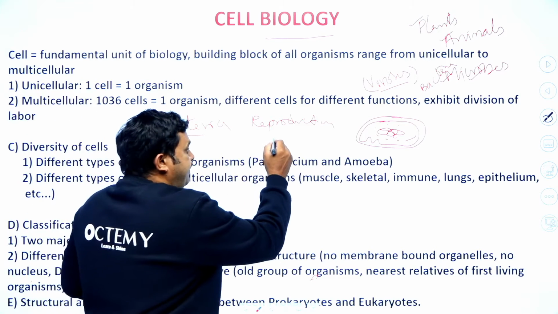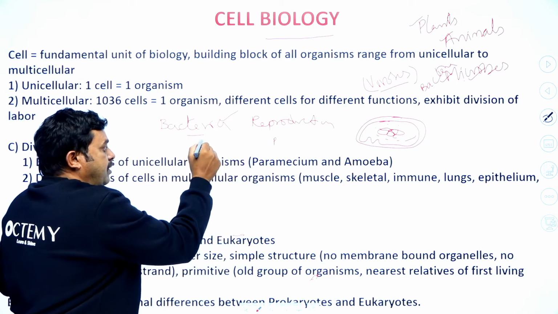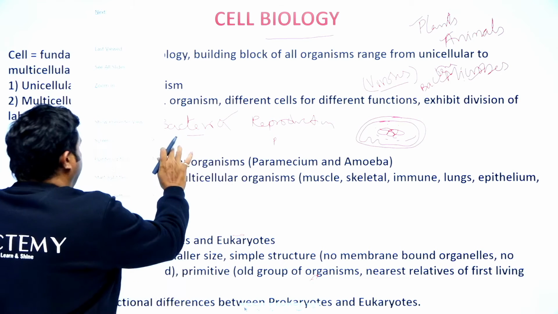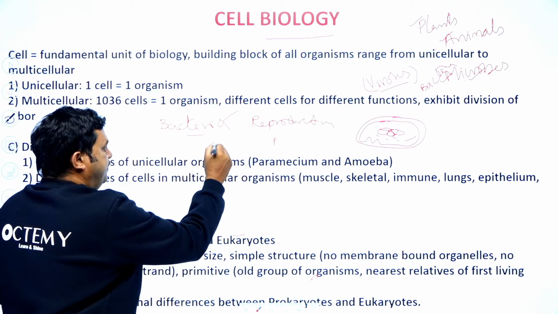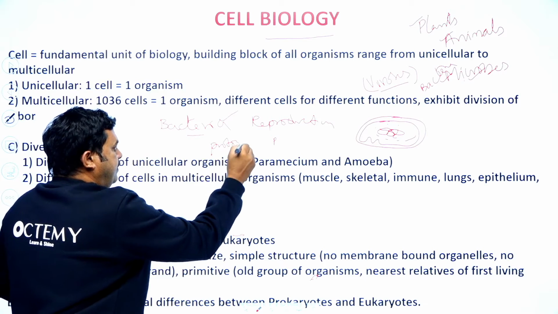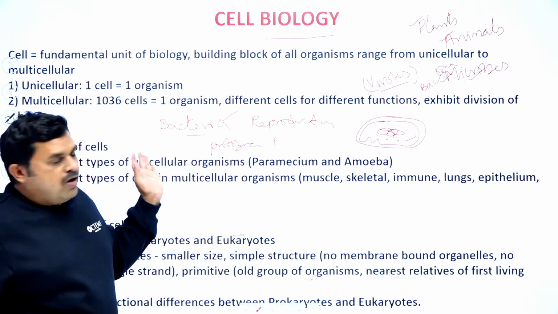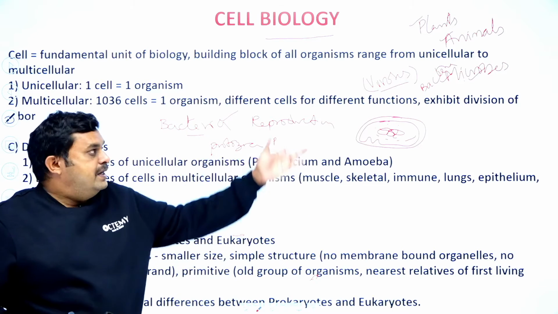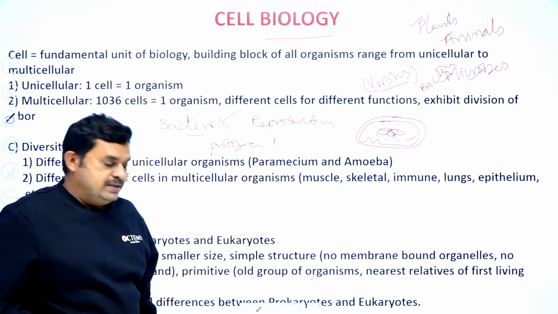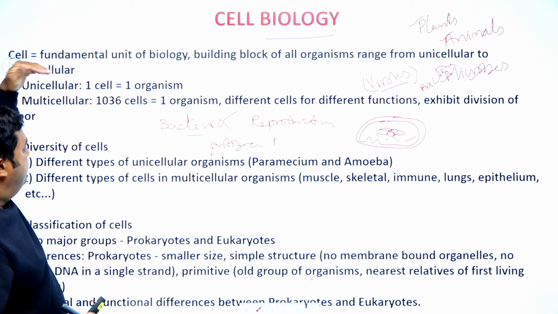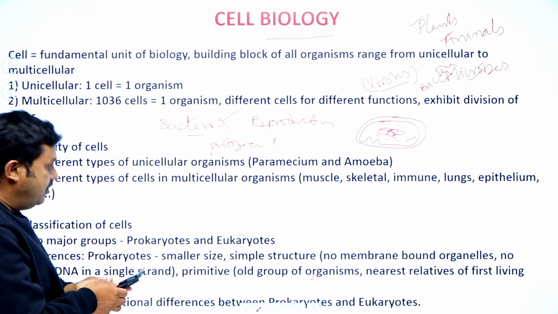Except bacteria, protozoa, and some unicellular algae, all the remaining living organisms, including plants and animals, come under multicellular organisms. So the cell is the basic unit of a living organism.